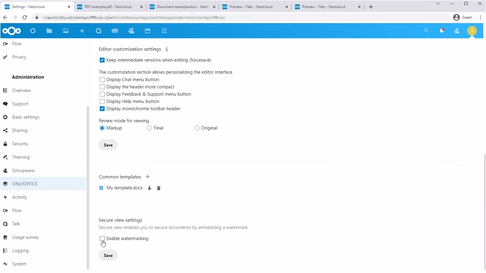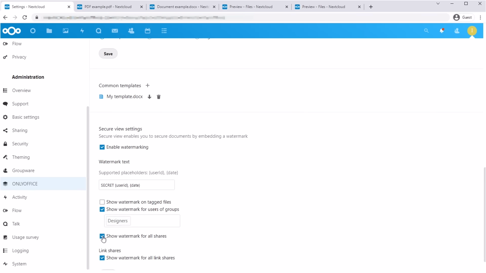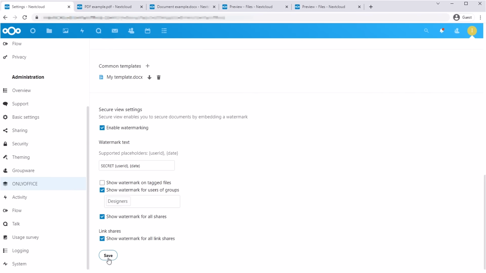Add placeholders to specify user ID and time. Choose who can see watermarks. Enable them in read-only shares or any shared document.